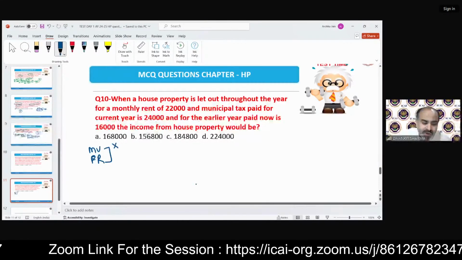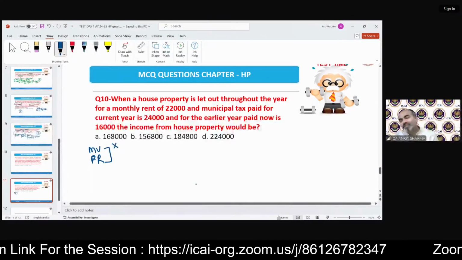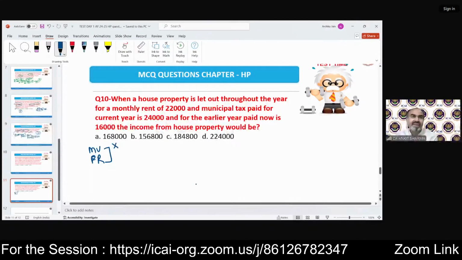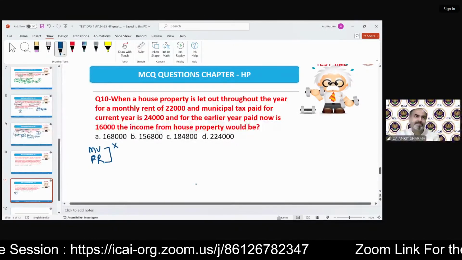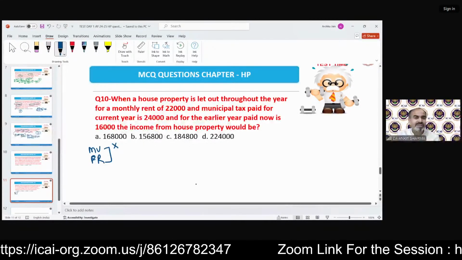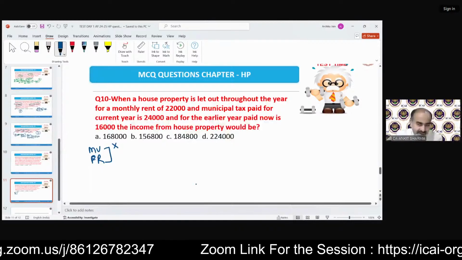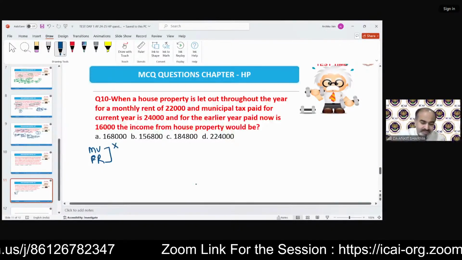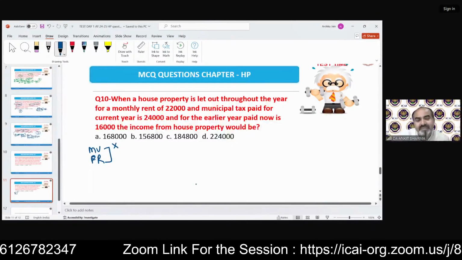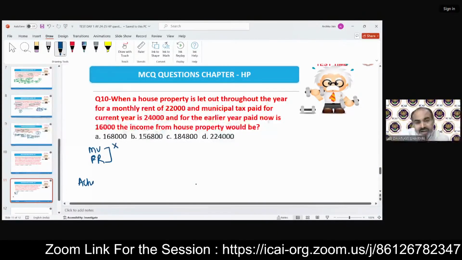If you're solving your income from house property questions and the answer is not matching, there is a major mistake which students make. It is given in the study material and in my notes also.